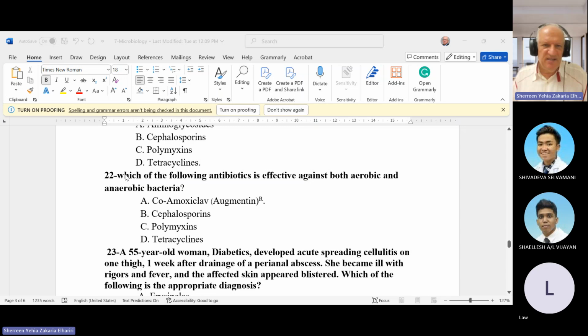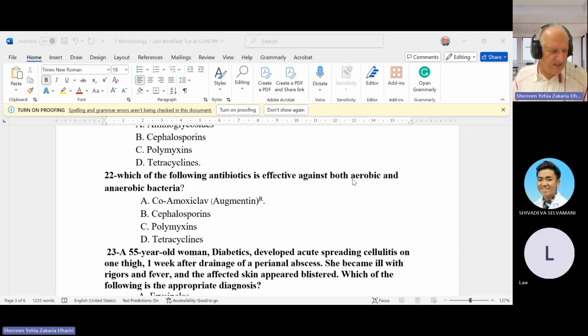Which of the following antibiotics is effective against both aerobic and anaerobic organisms? So to cover both aerobic and anaerobic, you must have a combination. The combination can be like cephalosporin and metronidazole, or co-amoxiclav, which is Augmentin, which is amoxicillin and clavulanic acid.